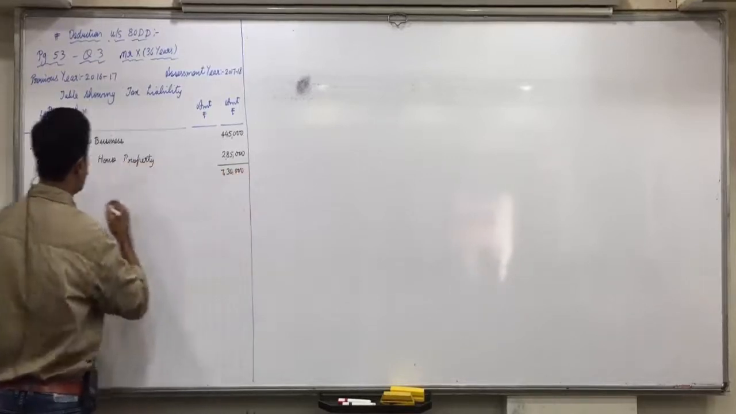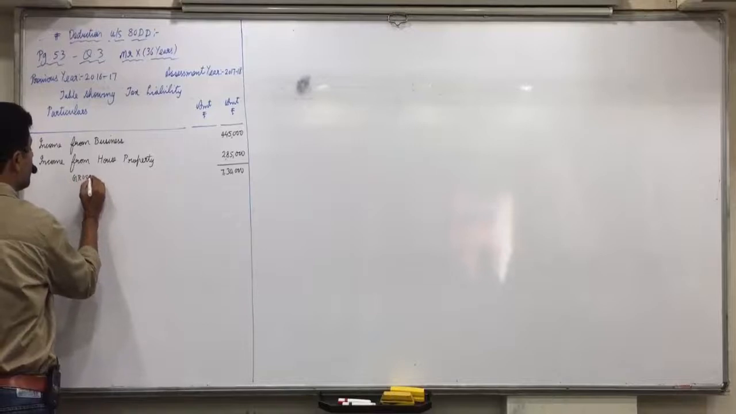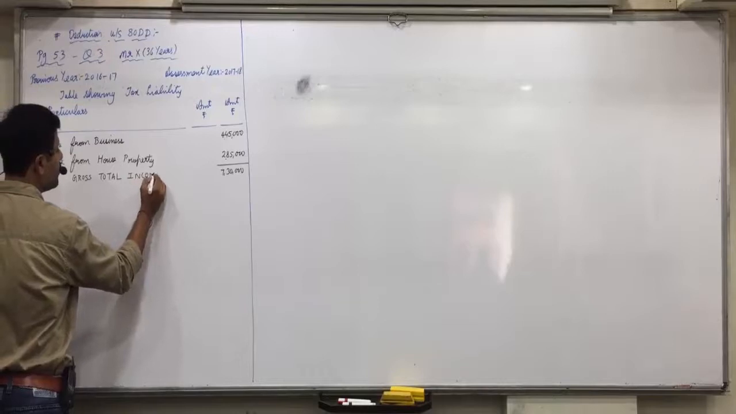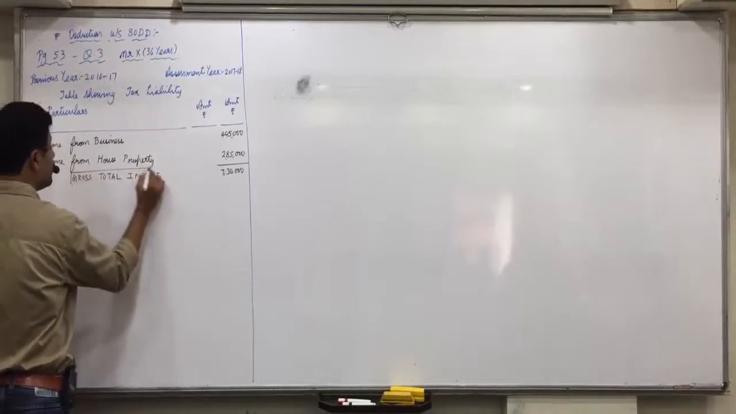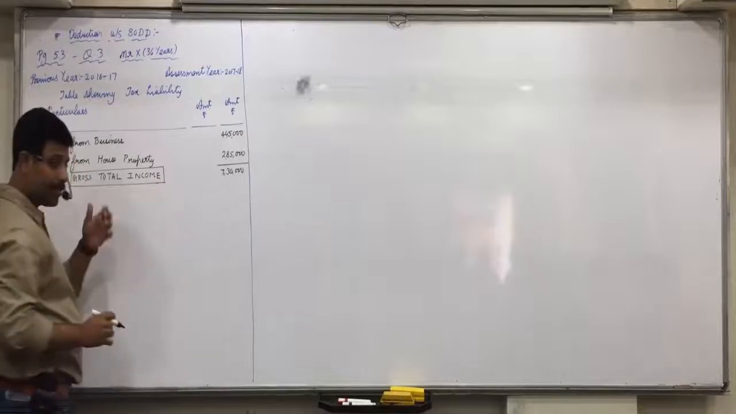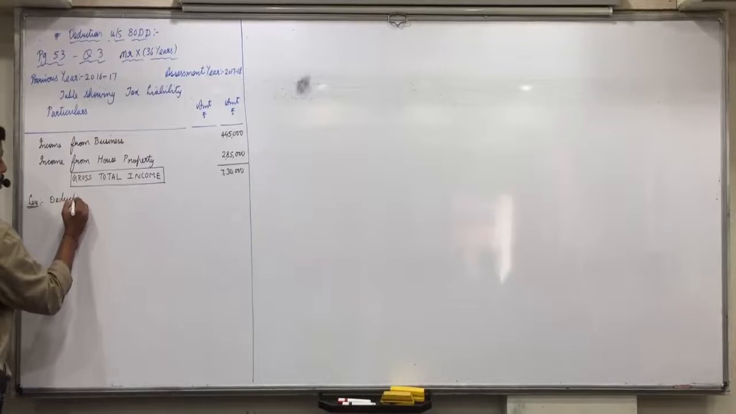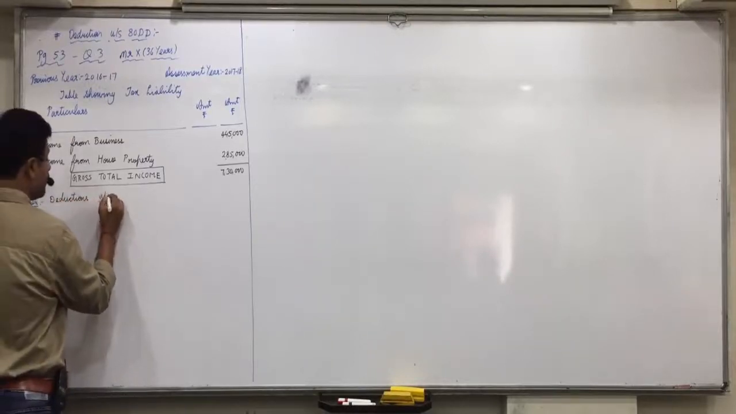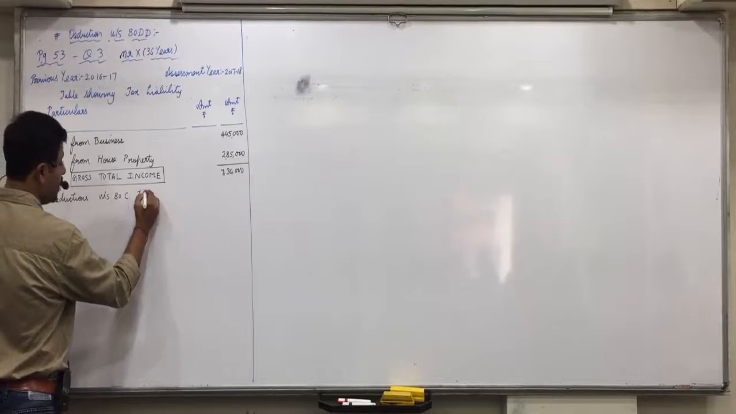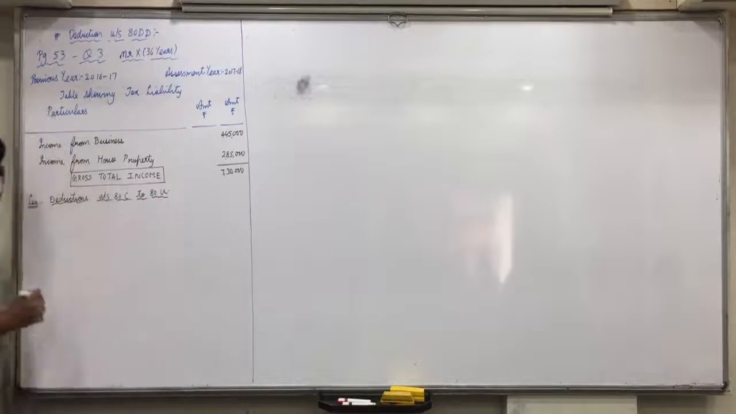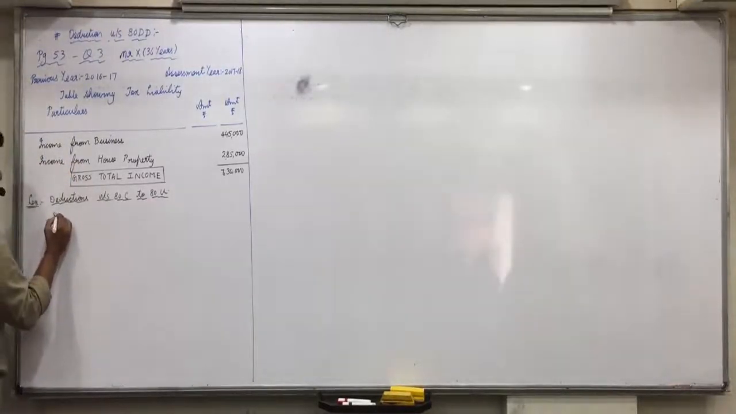7,30,000 is the gross total income. Are all clear with this? Then share. Less: deductions under Section 80C to 80U. First, 80C.